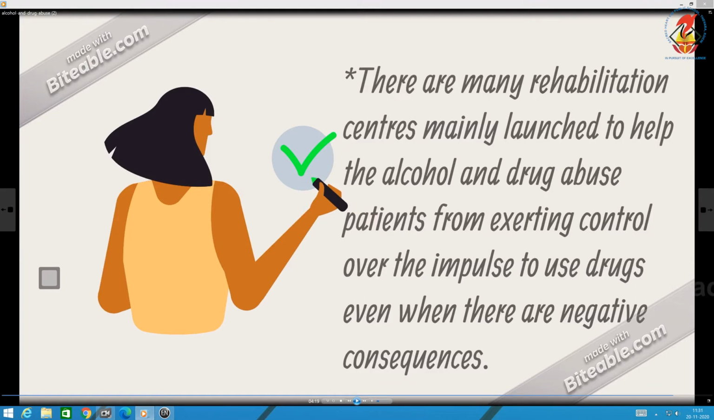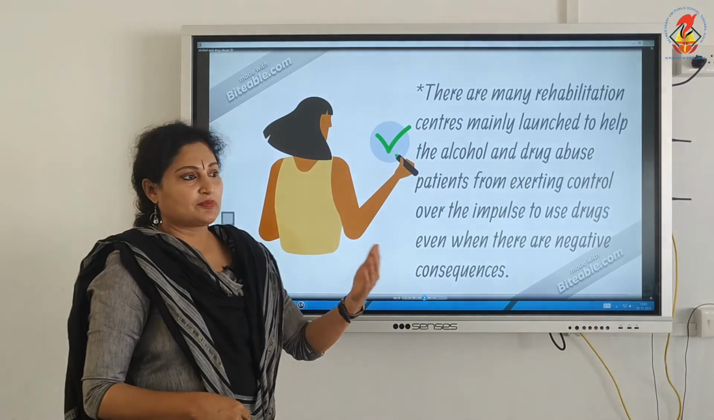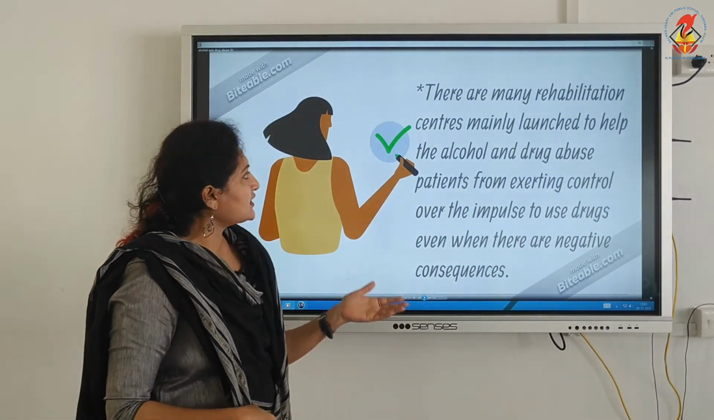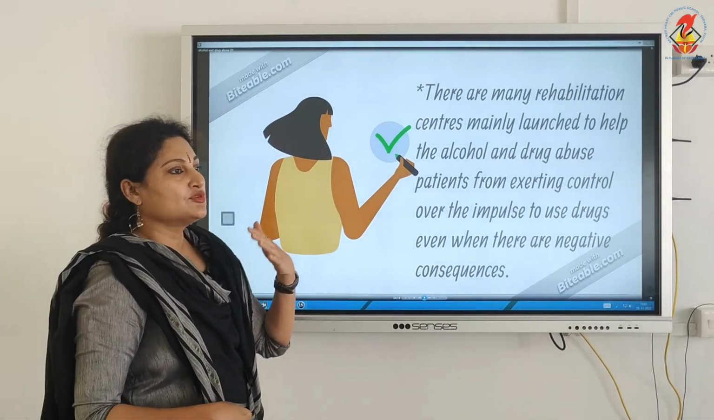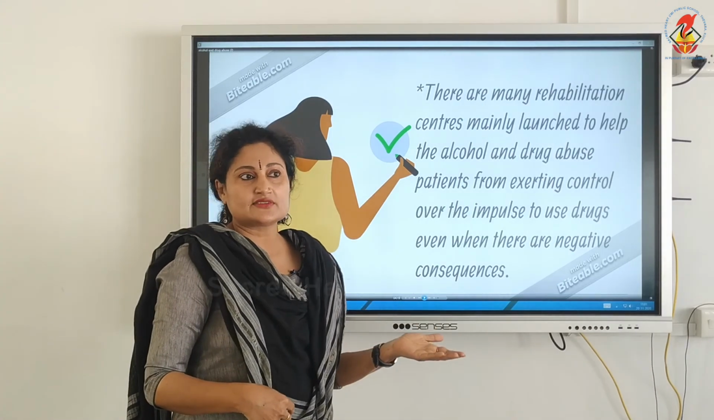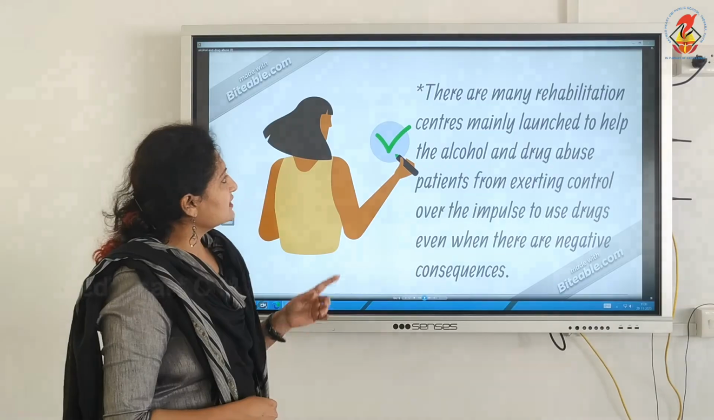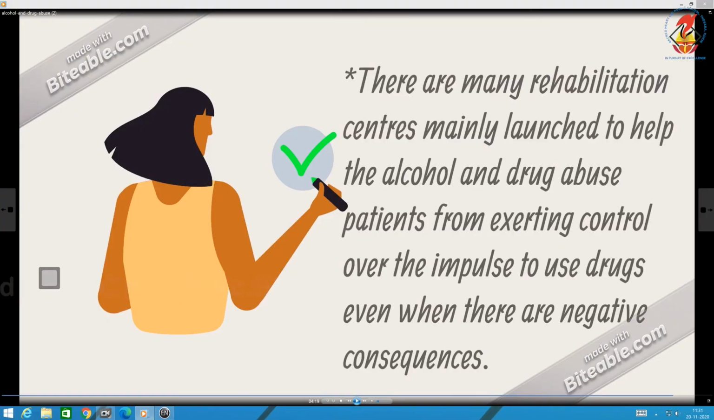And when it goes beyond your level, that is, you have reported to the teacher, counselor, and it goes beyond, if the person is a chronic user, then we have to take him to a higher level, a psychiatrist, where he is put into a rehabilitation center or de-addiction center. So there are many such rehabilitation centers launched to help alcohol and drug abuse patients from exerting control over the impulse to use drugs, even when these are having negative consequences.